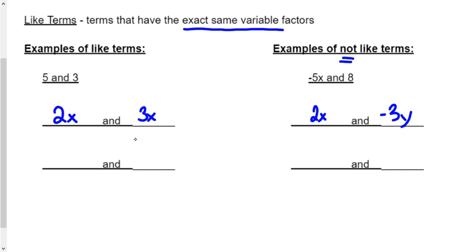Let's come over here and let's take a look at this part right here. What about if we had a negative 2 times an x to the second power? Well, if it was another number or x to the second power, they would get along. See, so we could trust them. They could trust each other. But over here, if it was like 4 times x and it was a negative 3x, yeah, they would get along. But if I stuck a y behind this x, this y means that this 4x can't trust this negative 3xy, so they could not be added together. They are not like terms, and that's why we have it over here on this situation here, okay?